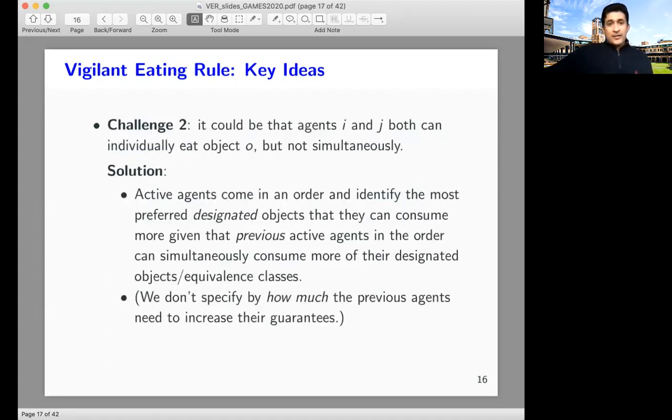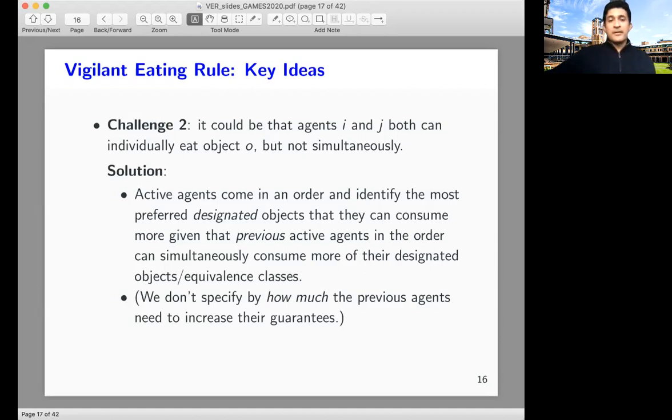Now, another challenge that arises is a bit more intricate, and that is that it could be the case that an agent I can eat an object O, and it doesn't cause any infeasibility either in the present or in the future. And it's the same case for agent J, but it could be the case that if agents I and J both simultaneously eat object O, it causes some infeasibility either in the future or even in the present.